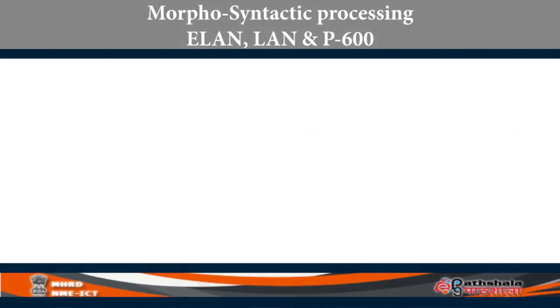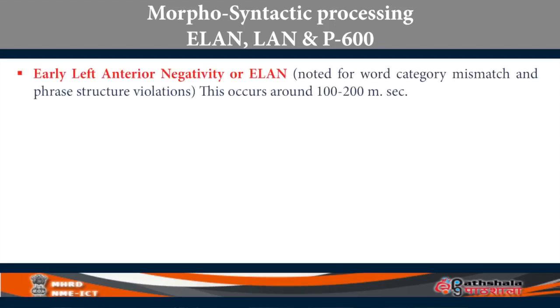The EEG experiments with a focus on morphosyntactic processing consistently reported three types of ERPs. One is called ELAN, E-L-A-N, meaning early left anterior negativity. I believe ELAN is elicited for word category mismatch and phrase structure violations, and this occurs, because we are saying early, remember, between 100 and 200 milliseconds after the stimulus hits the brain.